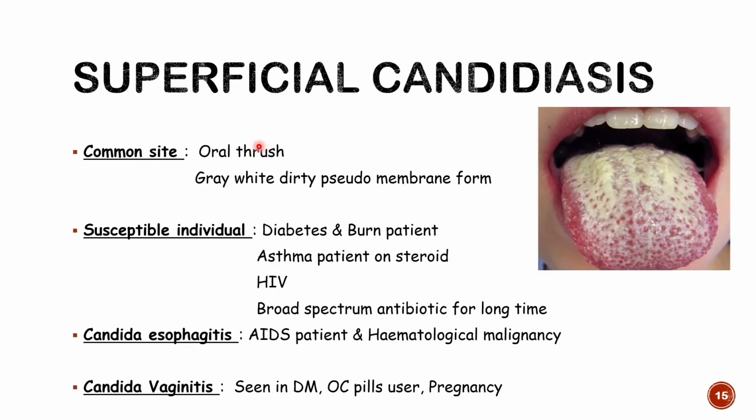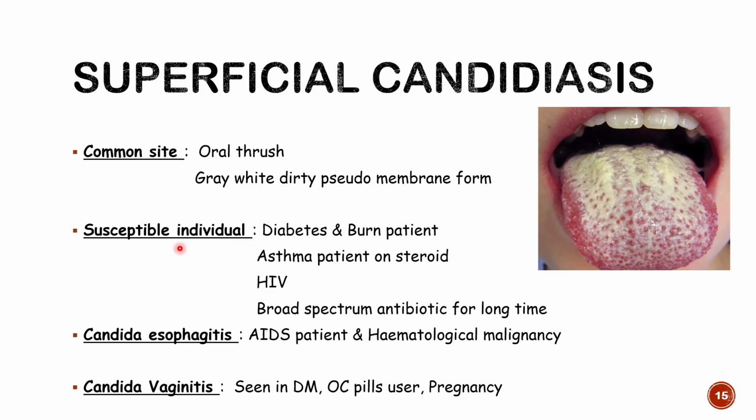All right. So candidiasis can be divided into superficial, deep, or disseminated candidiasis. Superficial means they infect superficial tissue, particularly skin, oral mucosa, and similar tissue. They will not disseminate to the various organs. The common site is oral thrush, over the tongue. Here you can see a candidal infection over the tongue. They form a grey-white dirty pseudomembrane. That's because of dirty material and fungal infection; the pseudomembrane is formed over the tongue.